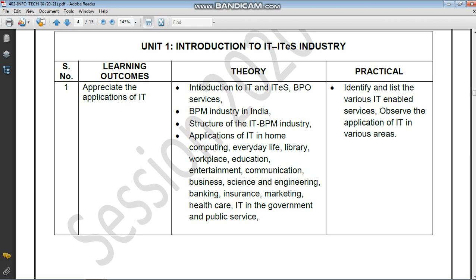Next one is the accuracy. Now accuracy means, for example, we are human beings, we may make certain mistakes. But if you do it with a computer and if you give all the instructions to the computer very properly, you will not get any type of error. No doubt computer can do everything in a very small amount of time with great accuracy, but computer without our instruction is just a dumb device. So we have to give the instructions to the computer properly so that it can do its work.